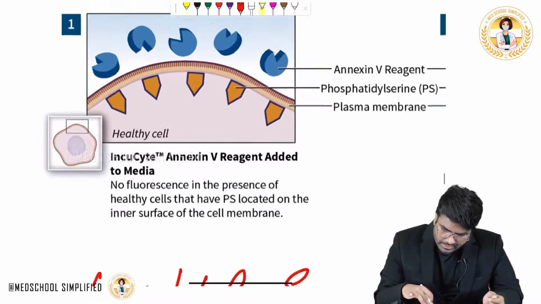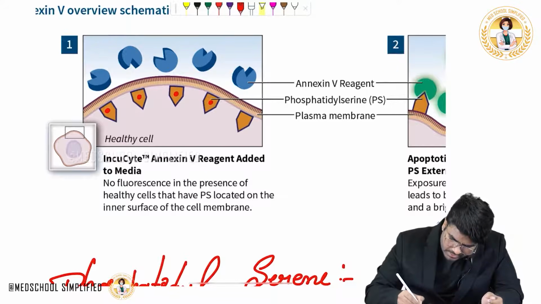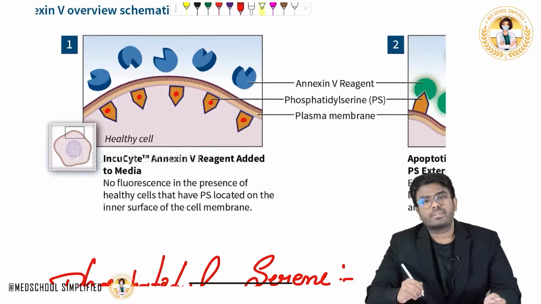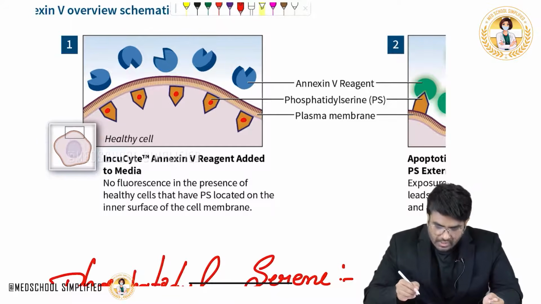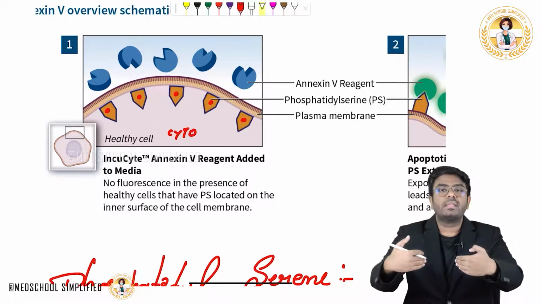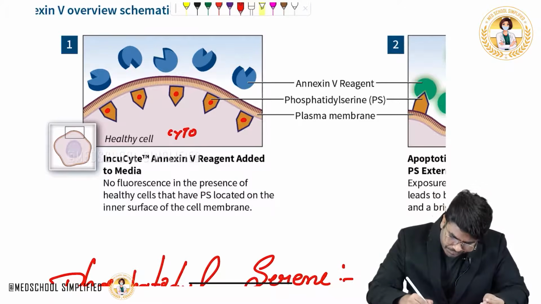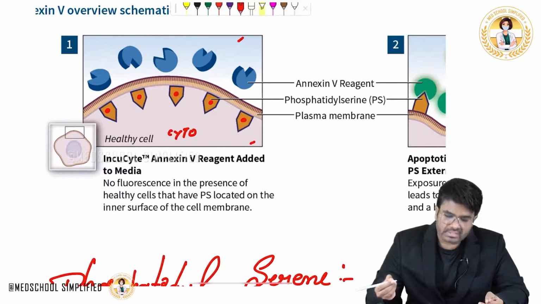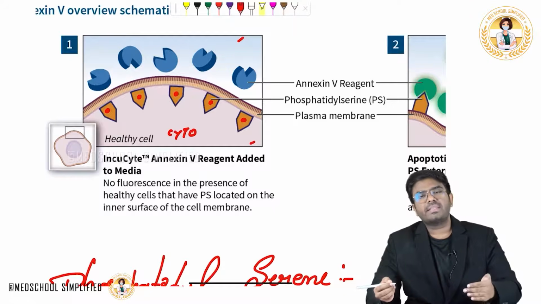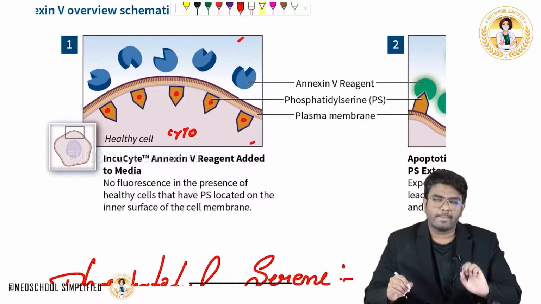All these cone-shaped molecules are the phosphatidylserine molecules. Where are they present? They are present towards the cytoplasm. This is the side of the cytoplasm, so they are internalized, towards the inside of the cell. This is the outside of the cell, this is the inside. Normally, phosphatidylserine molecules are present towards the cytoplasm. They are not exposed out.